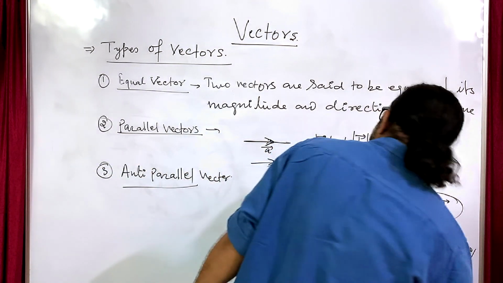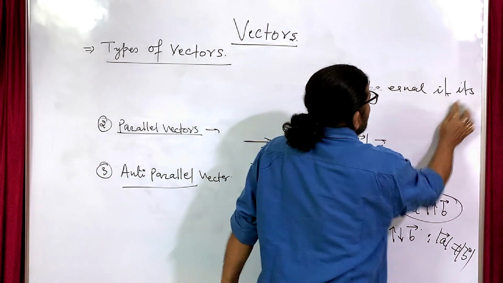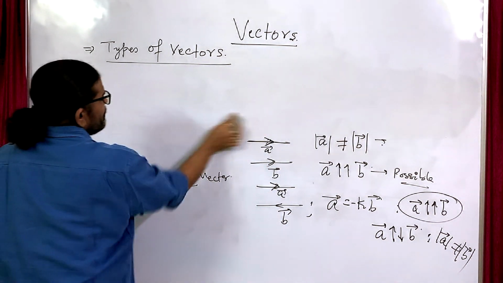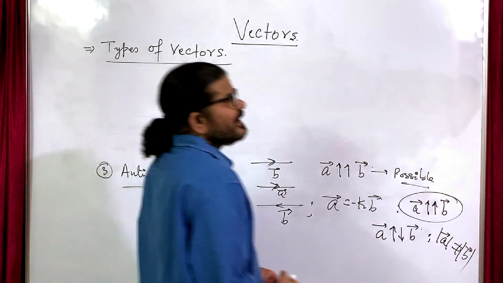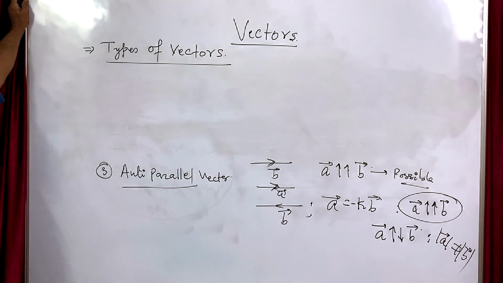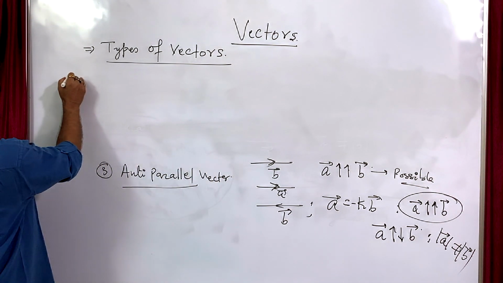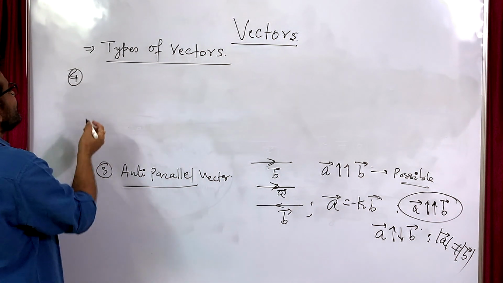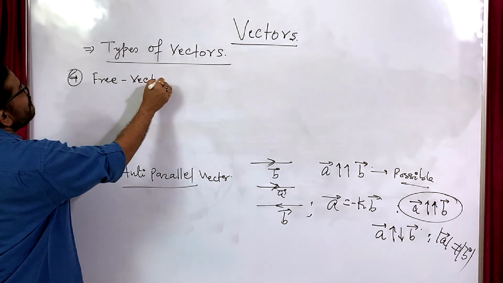Now, about another type of vector: these are not very important in the study of physics, but as far as basics are concerned, you must have a simple idea about this. So anti-parallel vector you can also call an opposite vector. Now next, the fourth is free vectors.